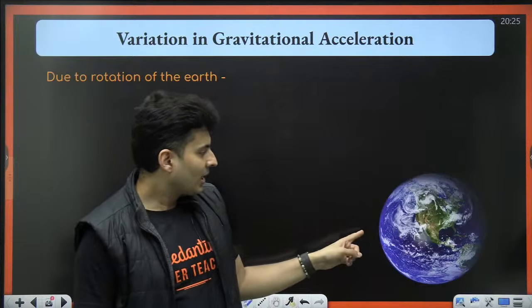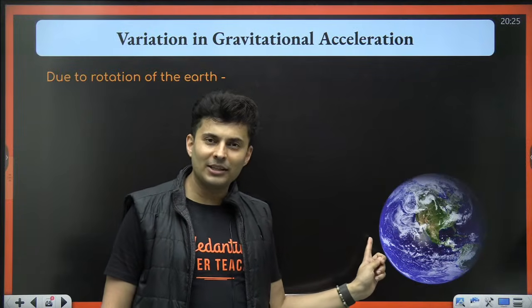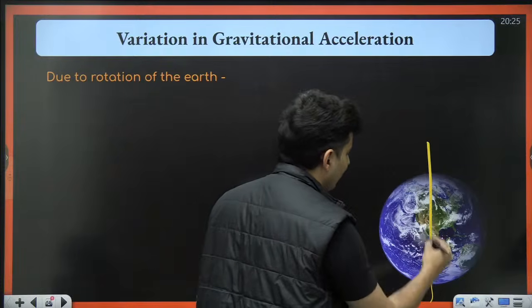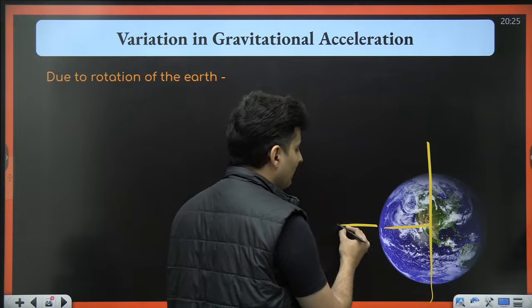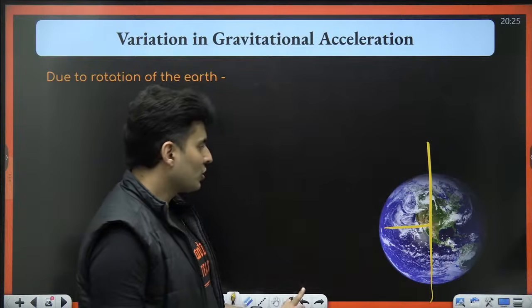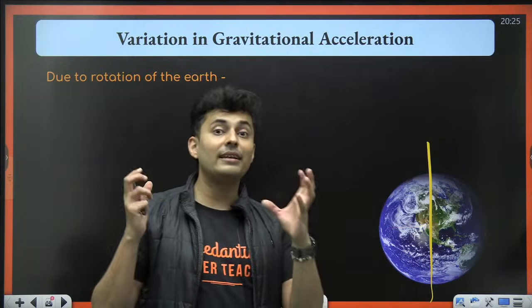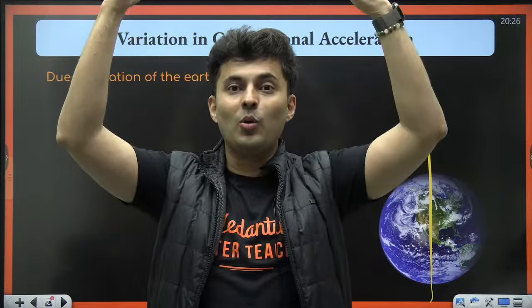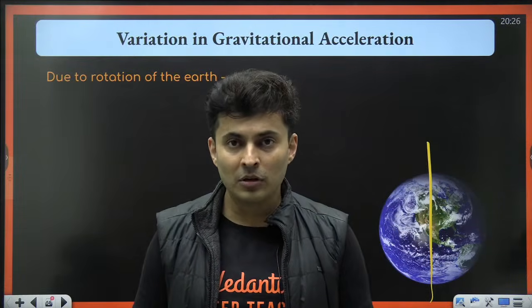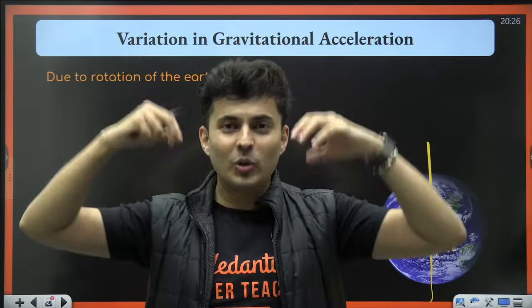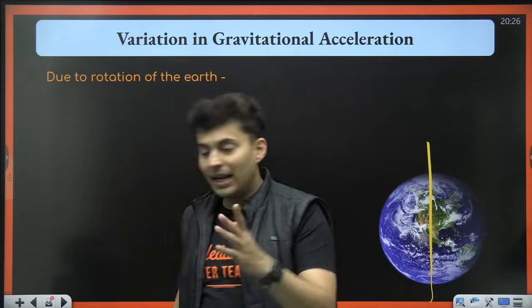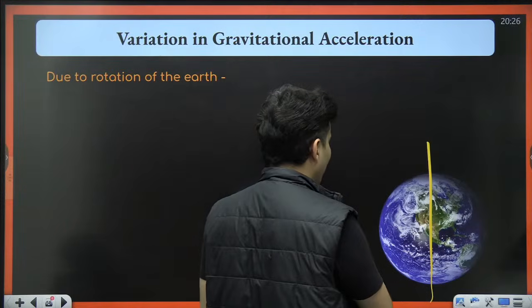So if an African man is standing over here on the equator, he will be at the largest distance from the axis, so he will be thrown out the most. So he will experience very less gravity because gravity acts down and he is thrown out. The gravity that he feels will be slightly less than a penguin right over here.